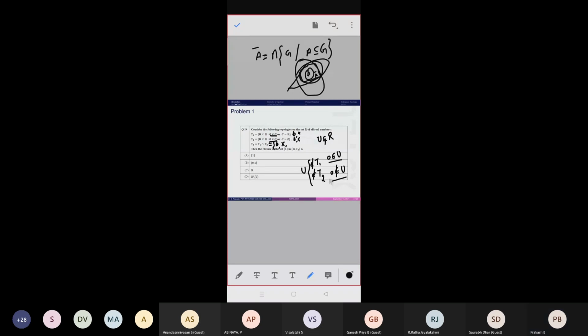So there are two possibilities: either 0 belongs to U or 0 does not belong to U. If 0 belongs to U, then U is not in T1.